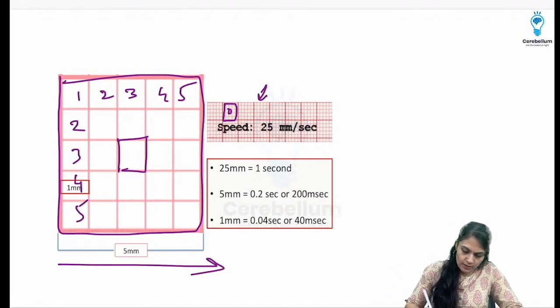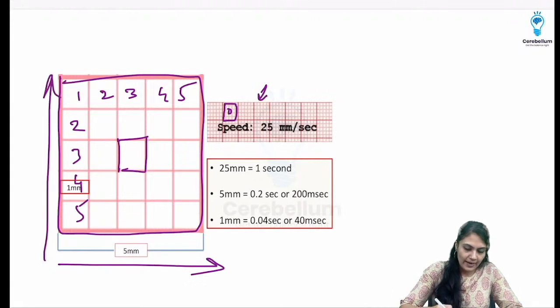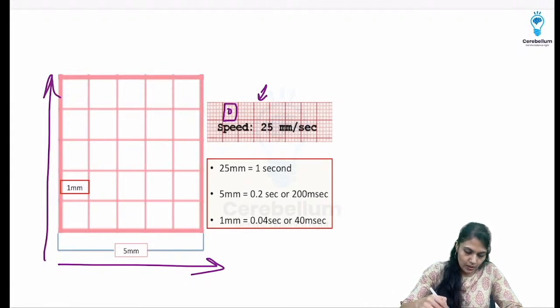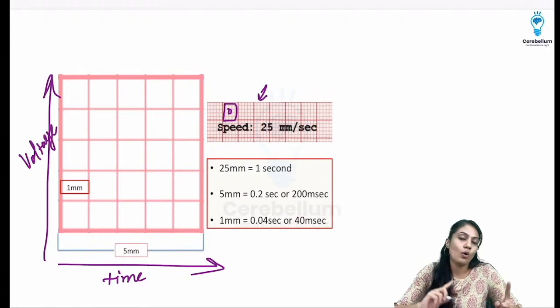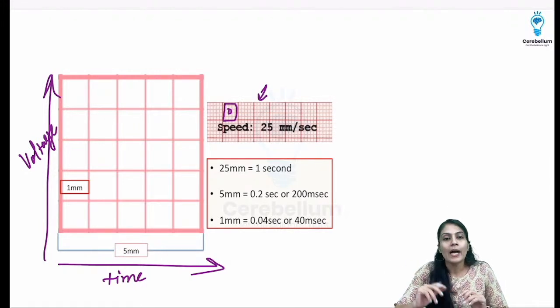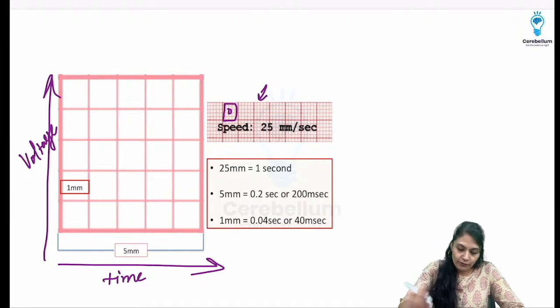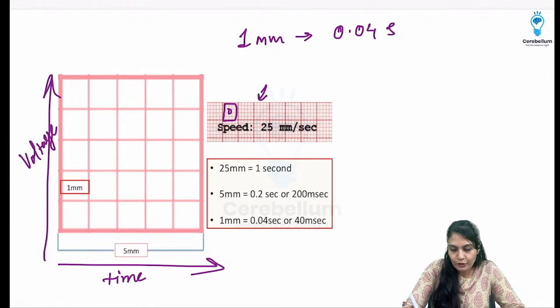First of all, let's see what is there on the x-axis and what is there on the y-axis. So please remember that the x-axis will denote the time or the duration and the y-axis will denote the voltage or the potential difference, and that is nothing but the voltage. I'll write voltage over here. Now how much is the small box? It is usually 1 mm, right? It's very teeny tiny, and that means the whole large box is counted as 5 mm. And remember, the 1 mm denotes 0.04 seconds.